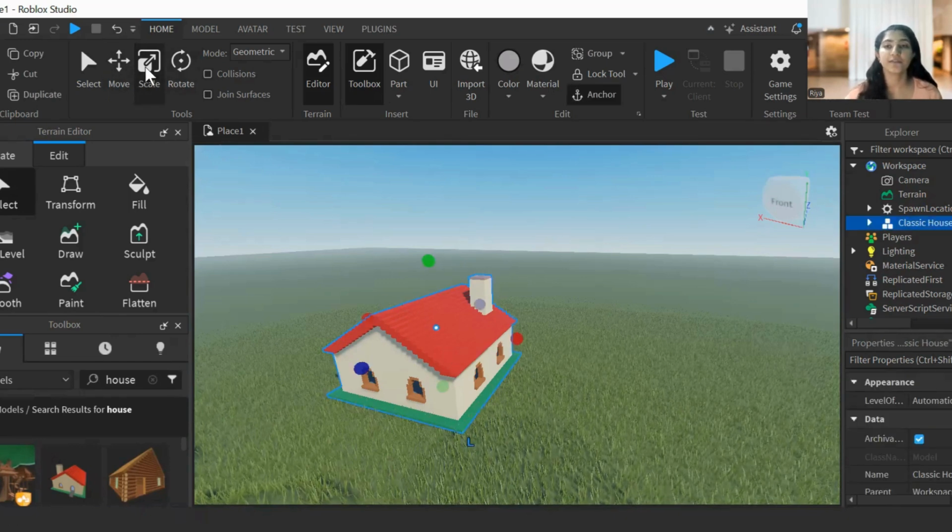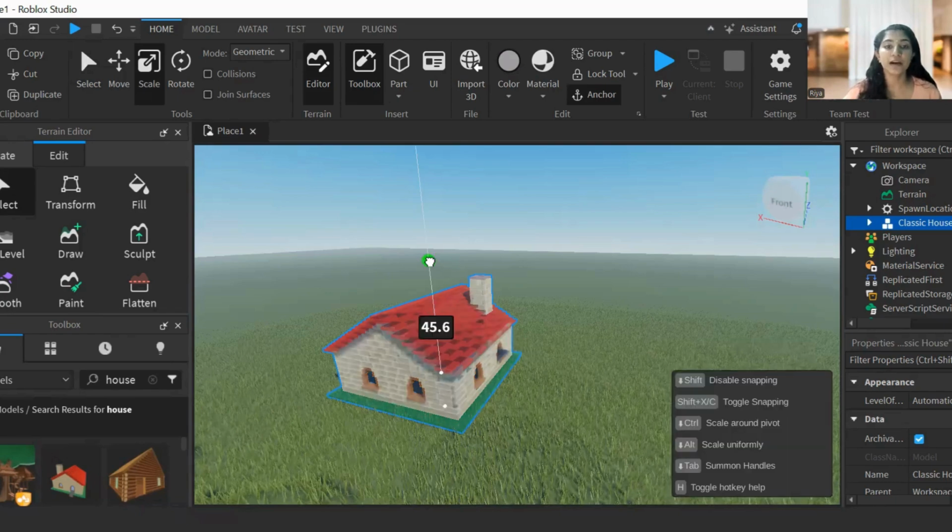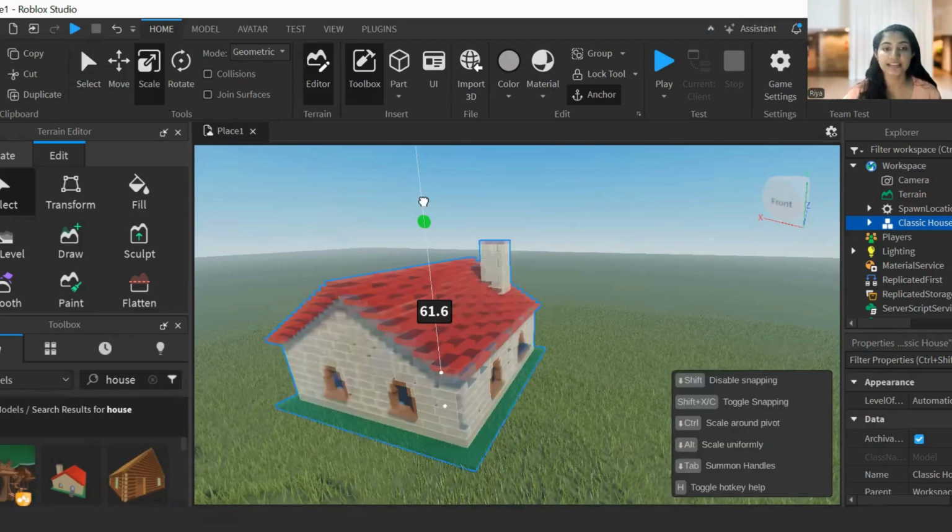If you see how I did it, I clicked on this scale tool to resize the object and clicked on this object. Once I clicked on scale, you can see some bubbles came, just like before. If you want to make it bigger or smaller in the up or down direction, that is the y-axis, you just need to click on the green bubble and you can resize it like this.